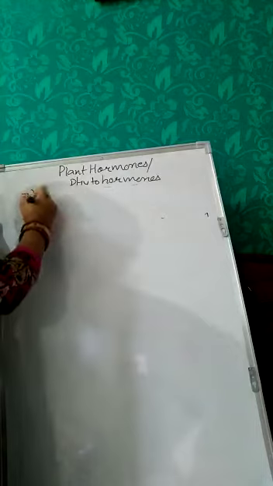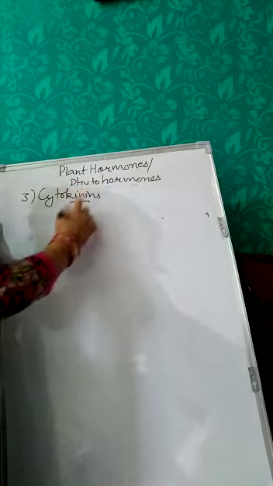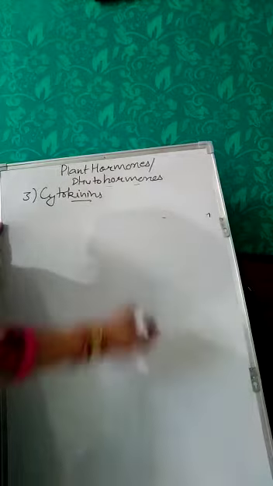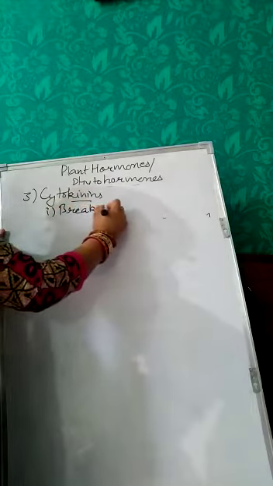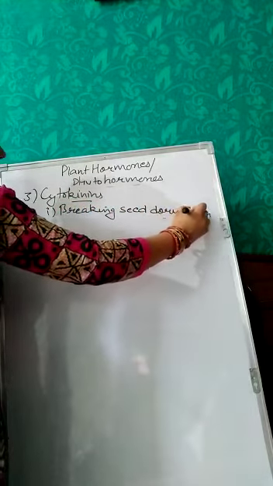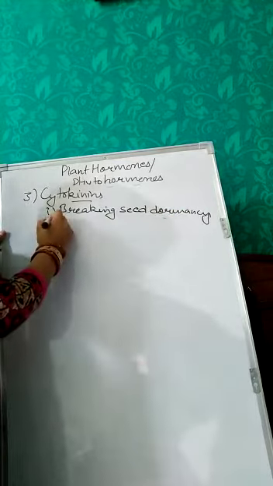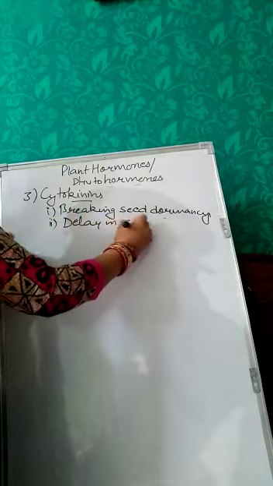Now the next hormone is cytokinin. This cytokinin is similar in function to that of the auxin. It is helpful in breaking seed dormancy. The next function of this hormone is that it is helpful in delay in aging in plants.